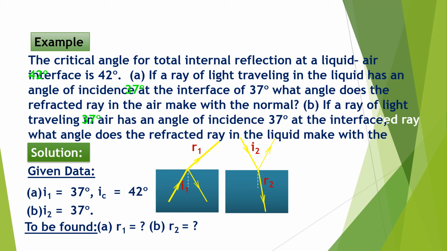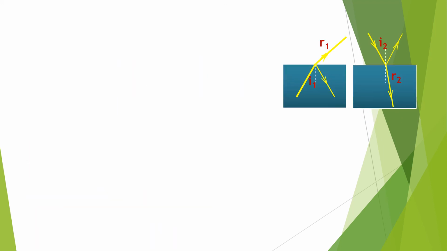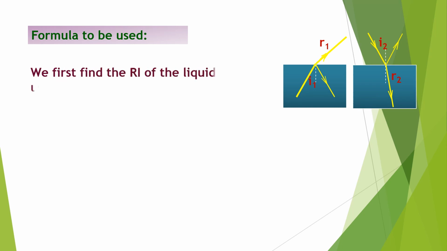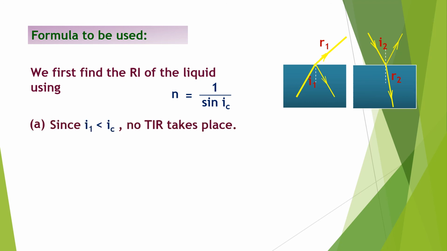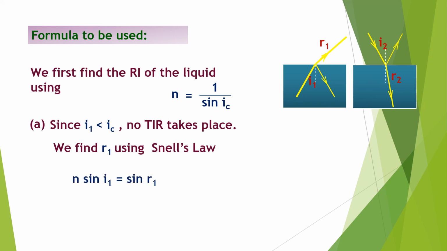Here we need to determine the angle of refraction in the first case and the angle of refraction in the second case. For this we use the formula for the refractive index of the liquid: n = 1/sin IC. In the first case, I1 is less than IC, so no total internal reflection takes place. We find R1 using Snell's law: n1 sin I1 = n2 sin R1.